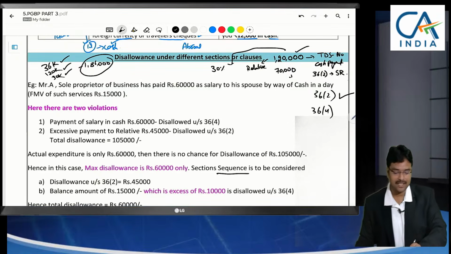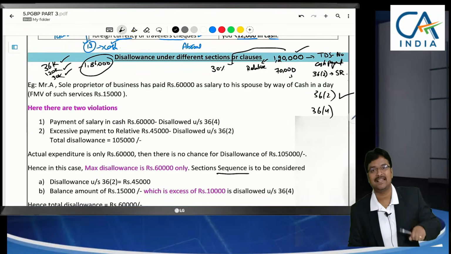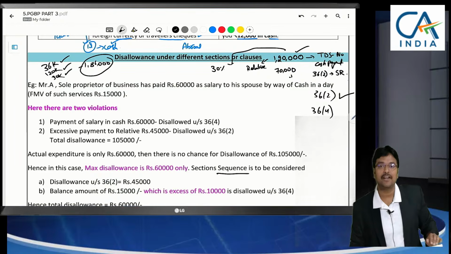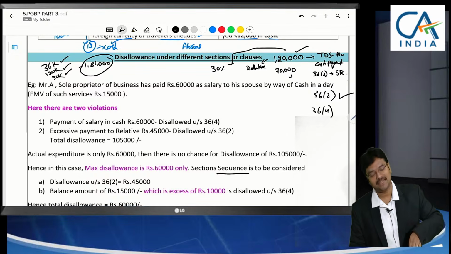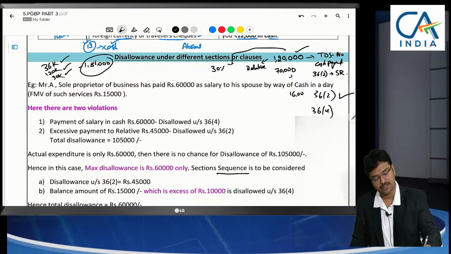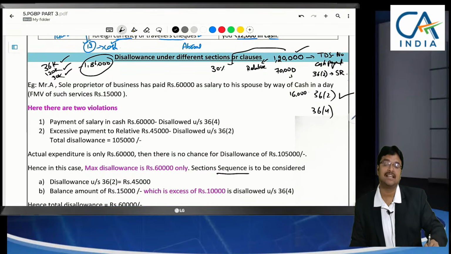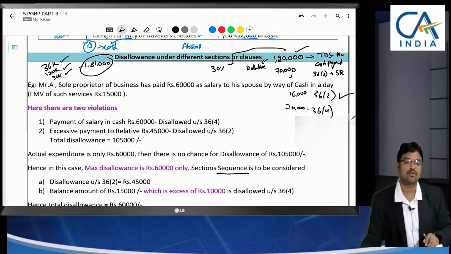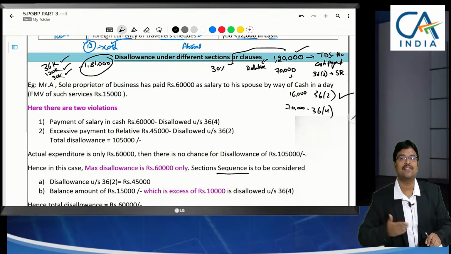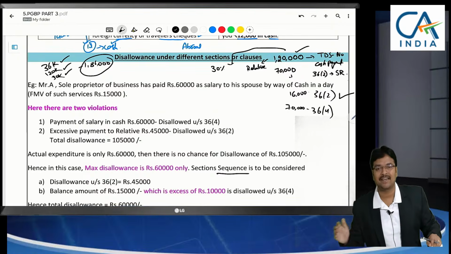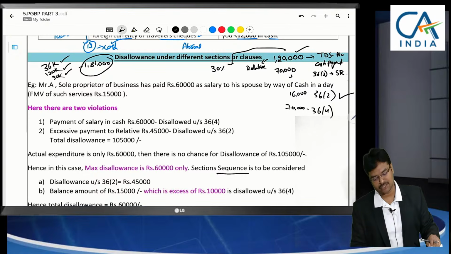For 84,000, whether first 36(2) or 36(4), what has to be applied first? 36(2). What has 36(2) specified? 84,000 is the expenditure now, and fair market value is 70,000. What is the difference? 14,000. That should be disallowed under section 36(2). Now, what is the balance? 70,000. Has 70,000 cash payment to be disallowed or not? Yes. 70,000 has to be disallowed under 36(4). That means total disallowance will be 1,20,000 only. So, how have we applied here? Sequentially we have applied the sections, whatever we are discussing from section 26 onwards.